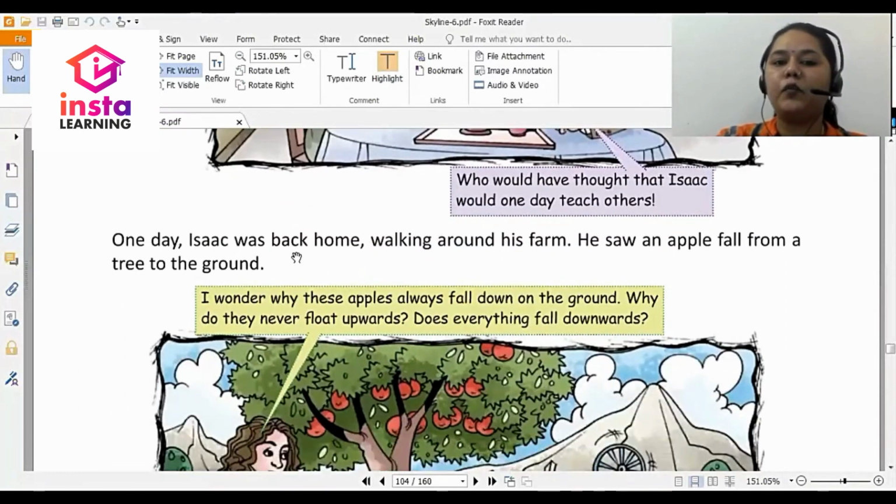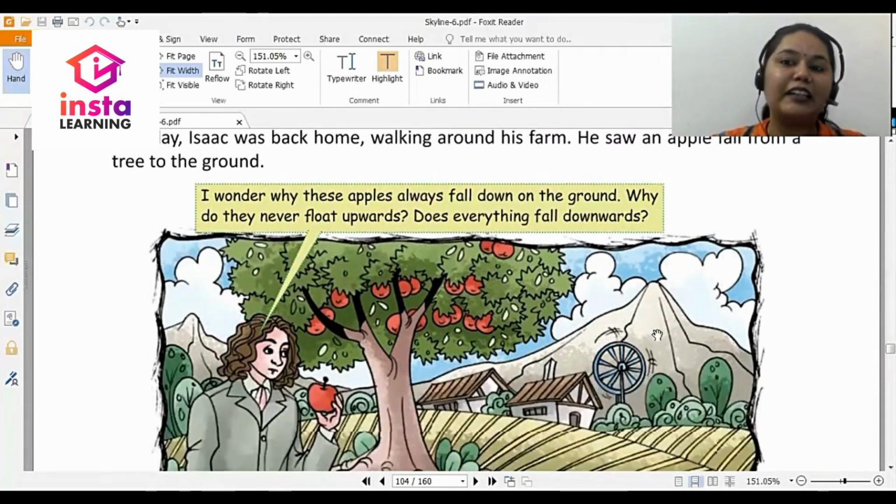One day, Isaac was back home walking around his farm. He saw an apple fall from the tree to the ground. I wonder why these apples always fall down on the ground. Why do they never float upwards? Does everything fall downwards?